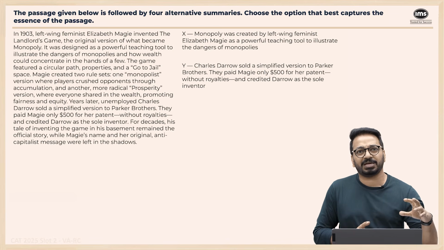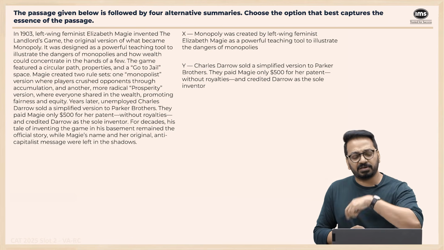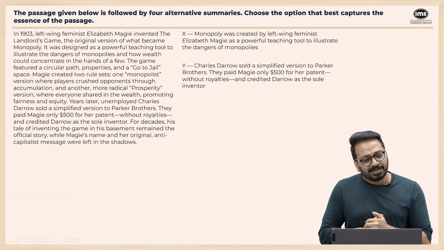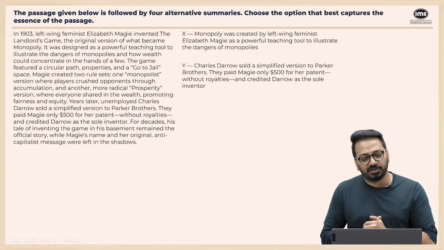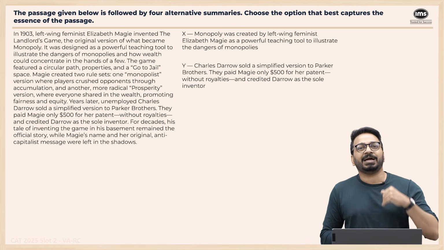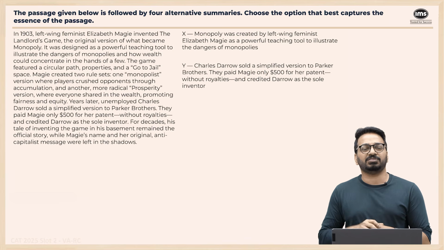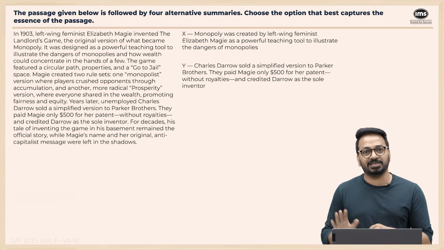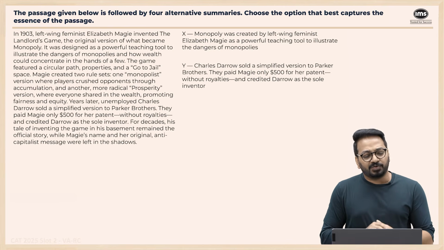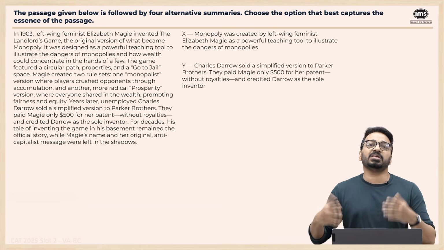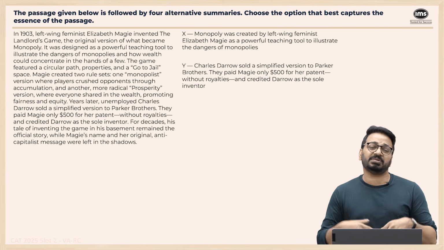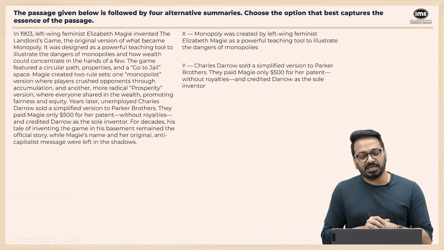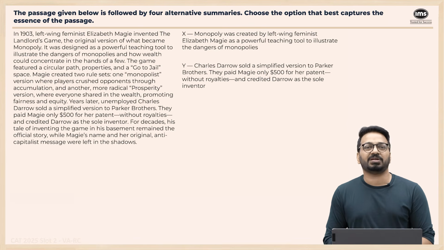So the next important idea is that somebody took this game and a simplified version, and sold it to Parker Brothers. They paid Maggie only $500 for her patent without any royalty and credited Darrow as the sole inventor. Right? So the game was simplified by another person. It was sold. She did not get anything else from the sales, and she did not even get her name. For decades, his tale of inventing the game in his basement remained the official story. That became the original story, while Maggie's name and her original anti-capitalist message were left in the shadows.